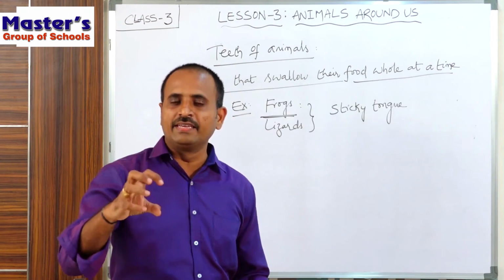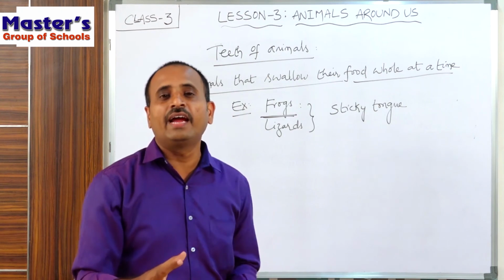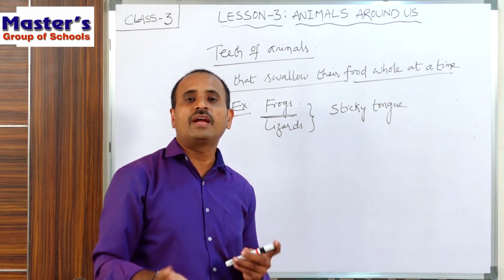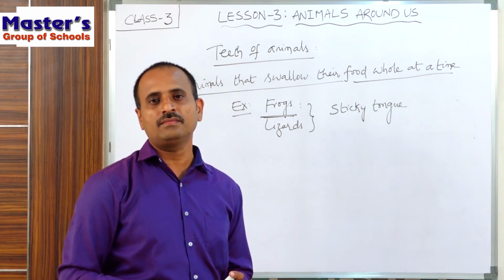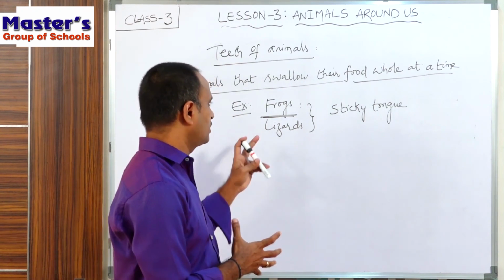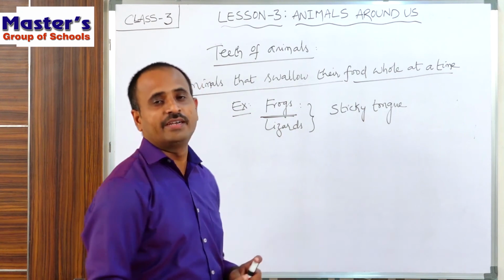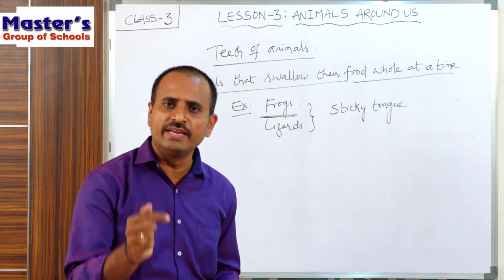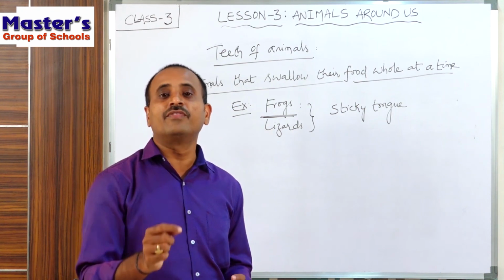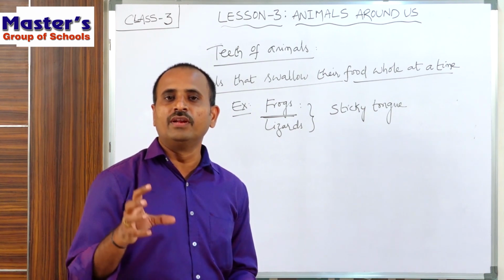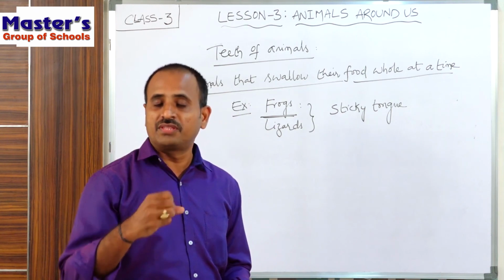When the prey sticks to its tongue, it immediately pulls its tongue into its mouth and swallows that insect. So children, in this way, the frogs and lizards eat the insects. They do not have any teeth, so they have only a sticky tongue. This sticky tongue helps them to eat the insects and to eat the prey.